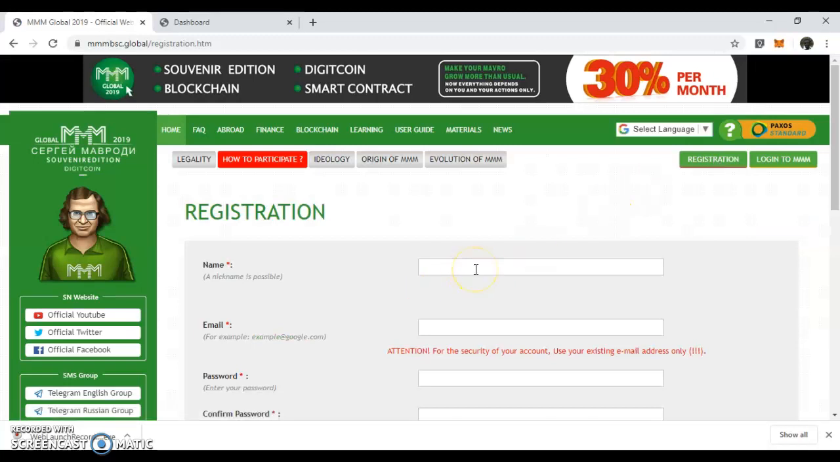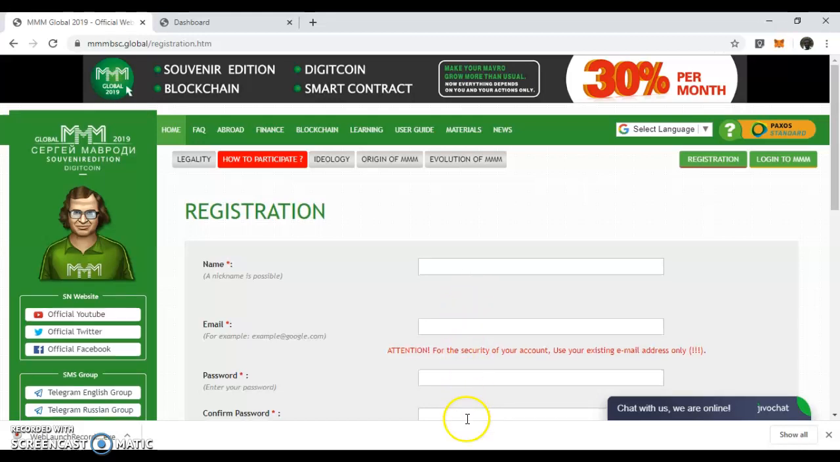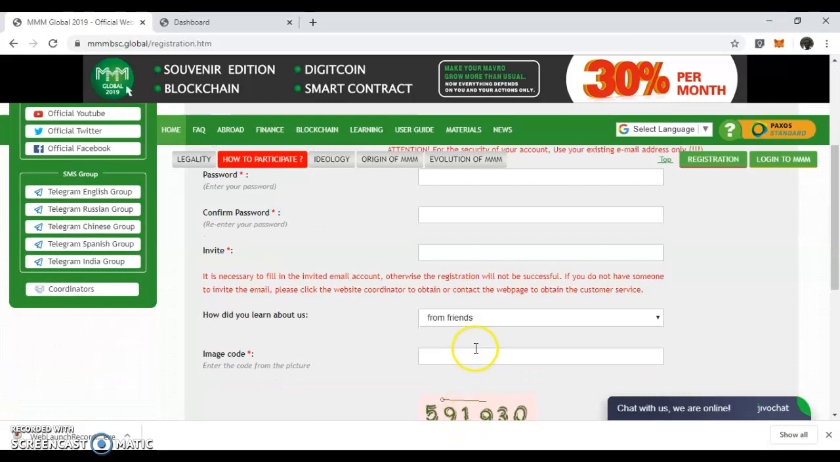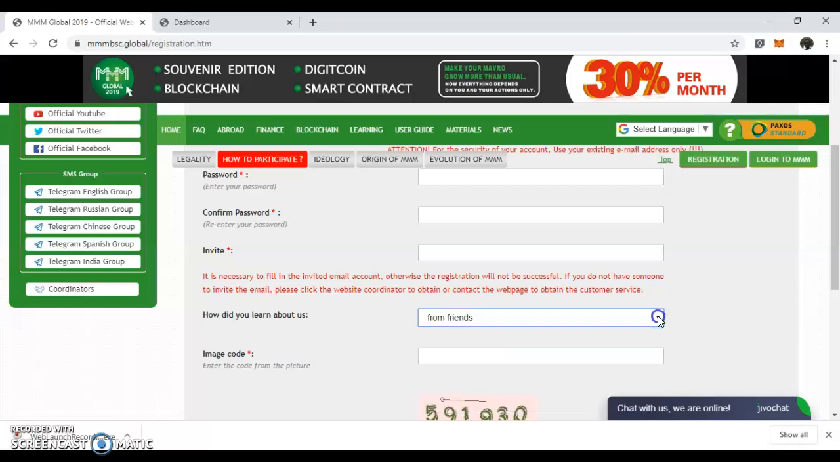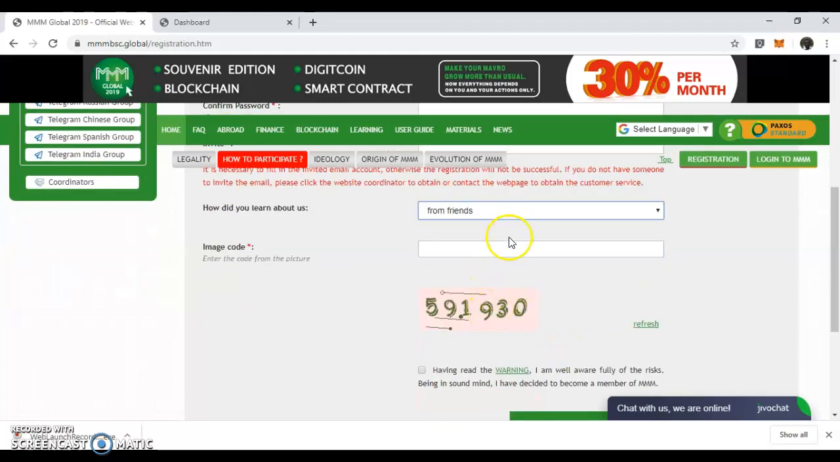Your name can be a nickname, can be your full name, then your email, your password, then you confirm your password, then you write your invite. If you don't have any invite, you leave it blank. How did you join us? How do you learn about us? Is it through a friend? You click on this link, through another site, through video advertising, banners, and so on and so forth. Then this image link here, you will put it here,